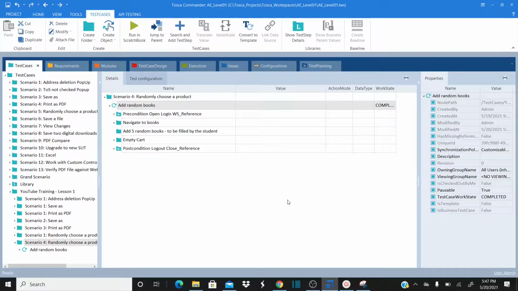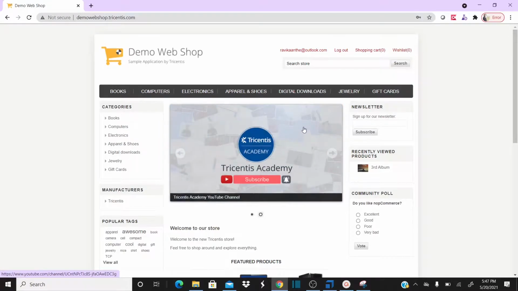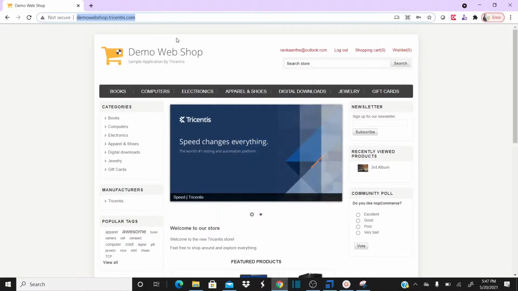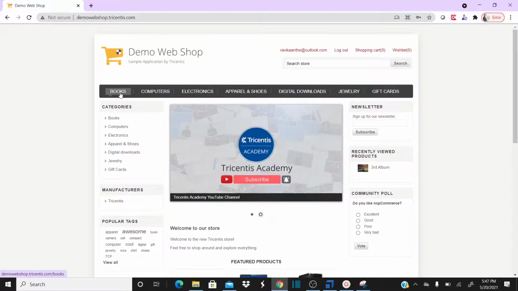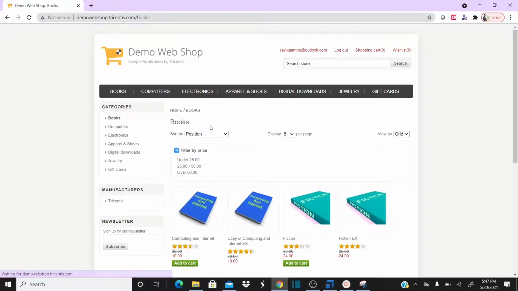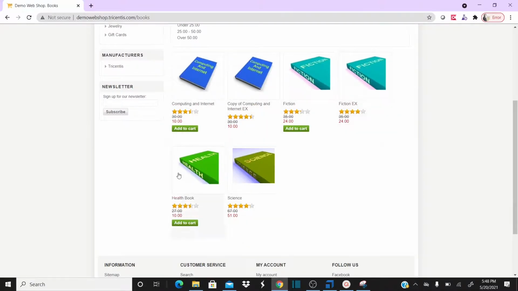Okay, so in this session, as I explained, what is our scenario? Let me explain the scenario first. I'm going to log in to my demo web shop. I already logged in, and then I'm going to navigate to the books. Once I navigate to the books, I need to add these book products randomly. So I may need to click on this book, add to cart. I may need to add to cart this particular book, or I need to add this product by clicking